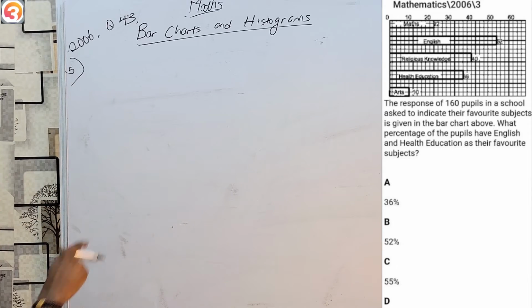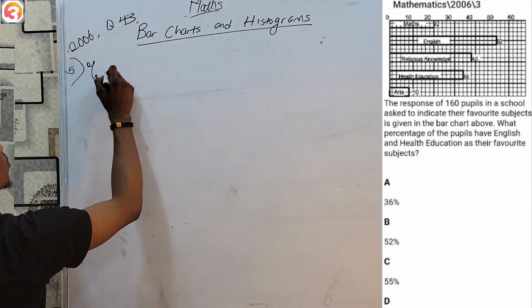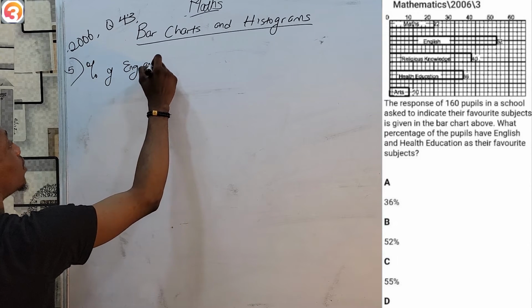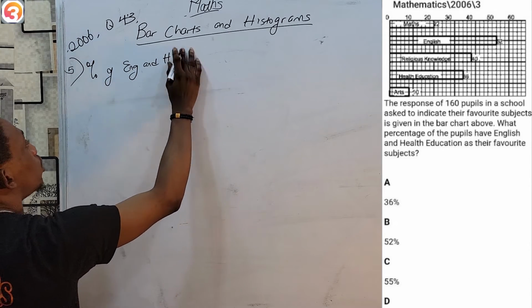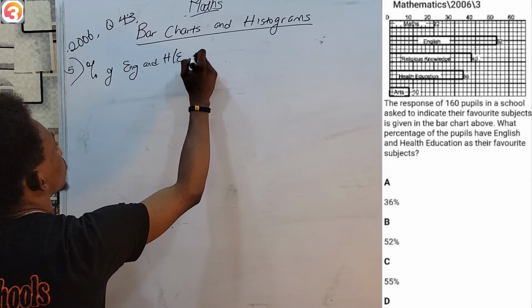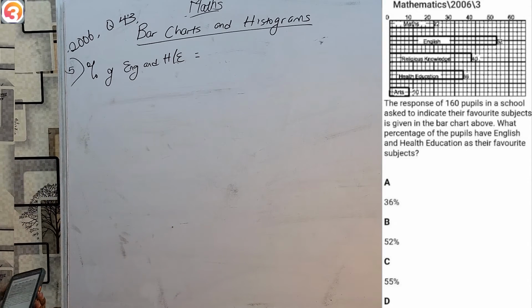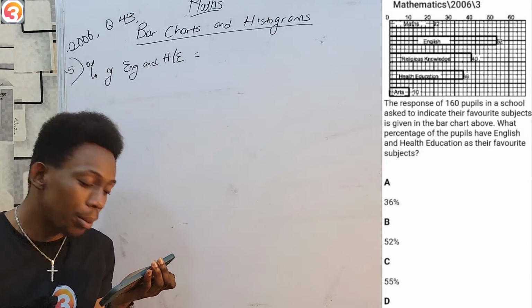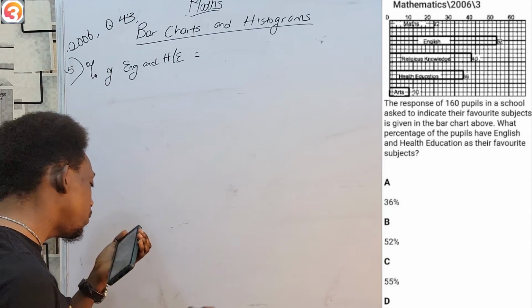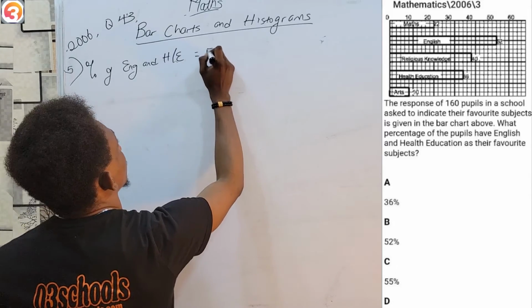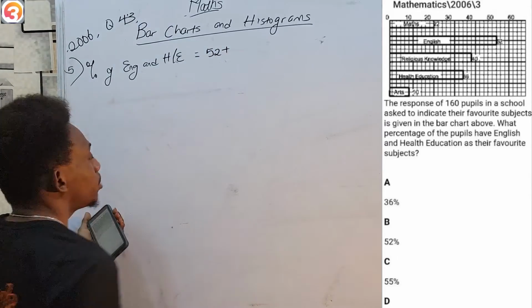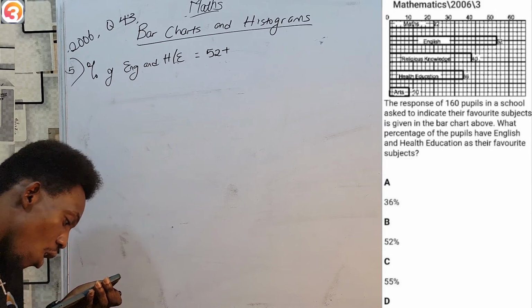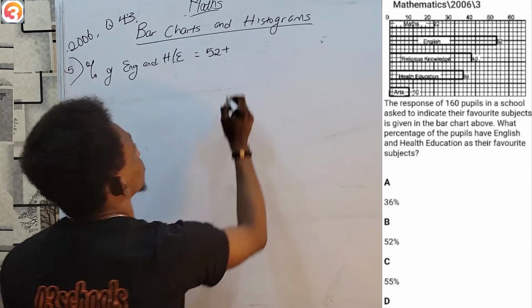So how many were there for English? The bar chart actually helps me out. It tells me the exact number. There are 52 for English, so I don't have to count myself, and for health education, they are 36.